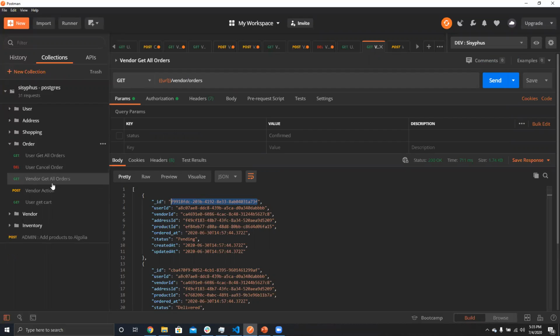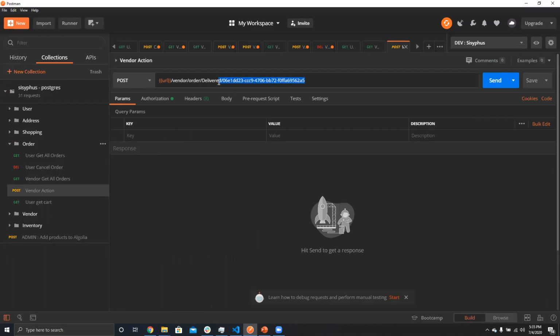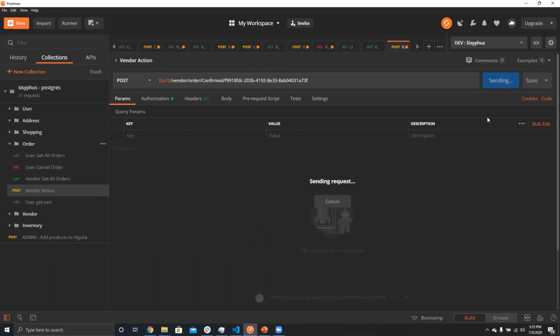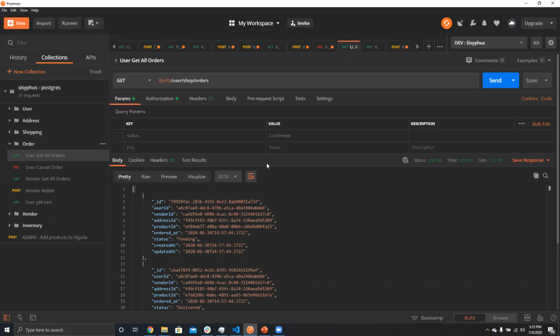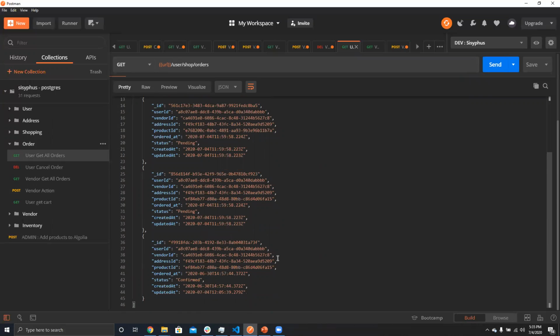and then for the action we can go to first confirm and then deliver. Confirm and then sending the request. So now you can see the order is confirmed. If we go to the user, now one order is confirmed. Earlier all the orders were pending and one was delivered. Now one is confirmed here.